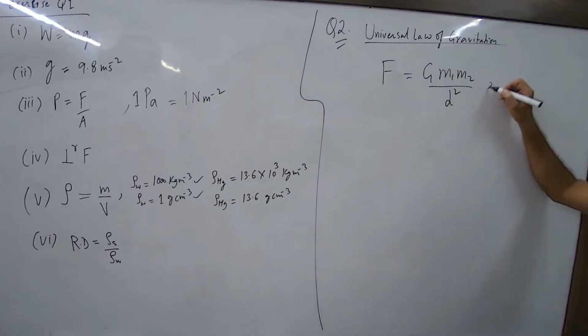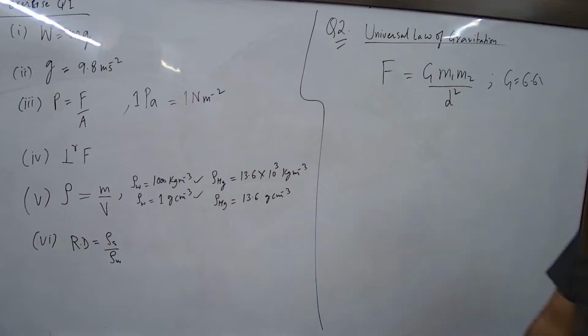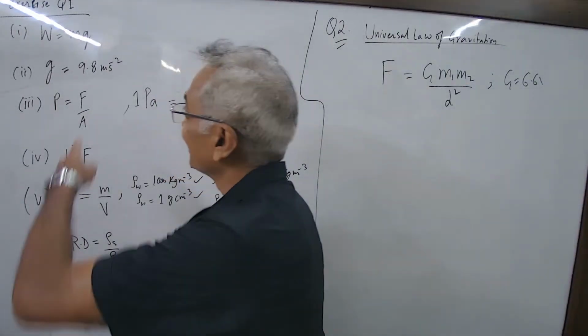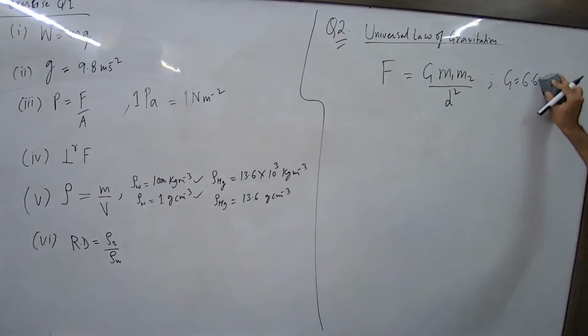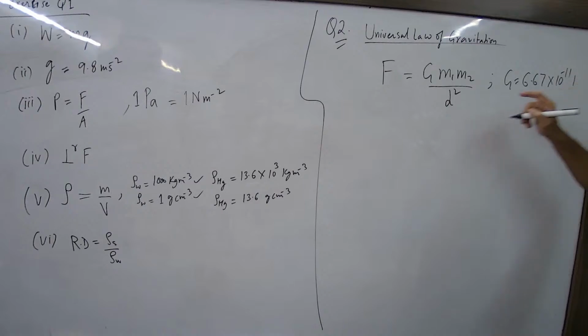Now, what's the value of G? That also you have to remember. 9.8? Oh, this one. 9.8 is small g. This one is capital G. So what is it? 6.67 into 10 raised to minus 11, with the unit Newton meter square per kg square.